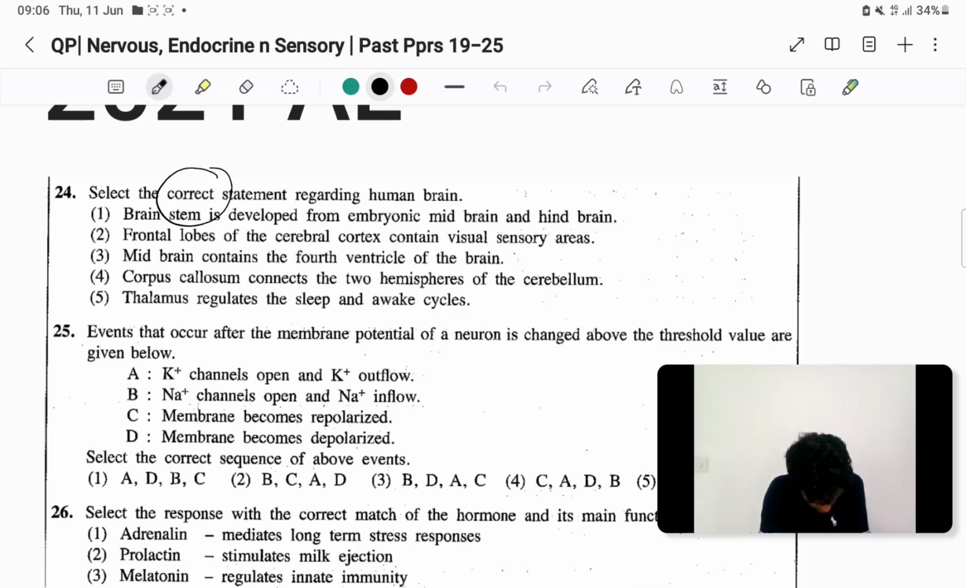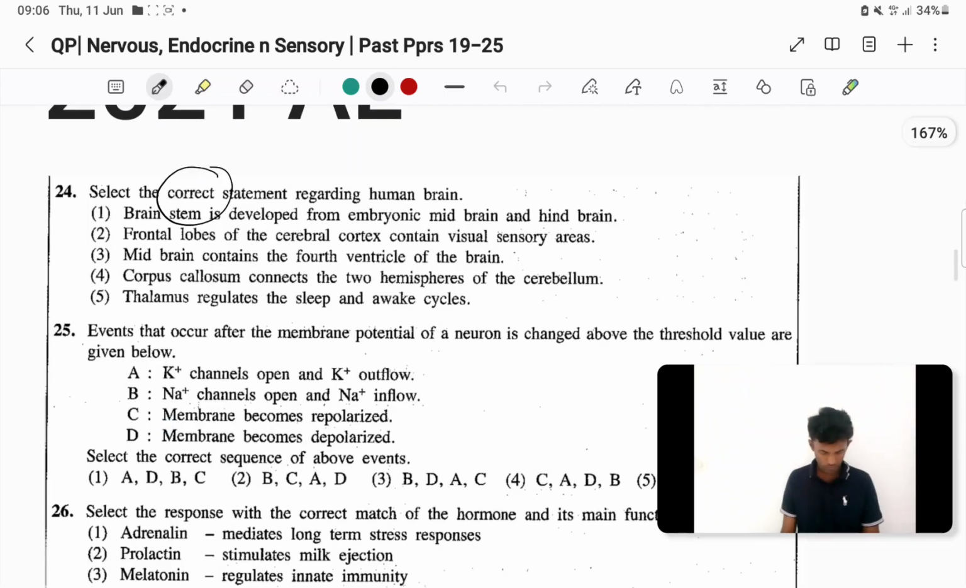Then the second one, frontal lobes of the cerebral cortex contain visual sensory areas. Frontal lobe එක නෙමෙයි, occipital lobe එක තමයි visual sensory area. Visual information ගන්නෙත් process කරන්නෙත් එතන. Third one, midbrain contains the fourth ventricle of the brain.